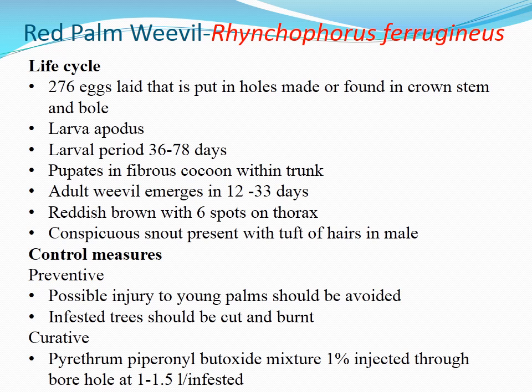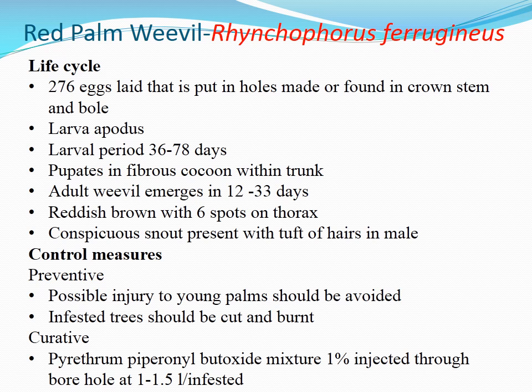Life cycle: 276 eggs laid, that is put in holes made or found in crown, stem and bole. Larvae are apodous, they are without any appendages. Larval period lasts up to 36 to 78 days. Pupates in fibrous cocoon within trunk. That is the picture that we had seen. Adult weevil emerges in 12 to 33 days, reddish brown in color with 6 spots on thorax. Conspicuous snout present with tuft of hairs in male.